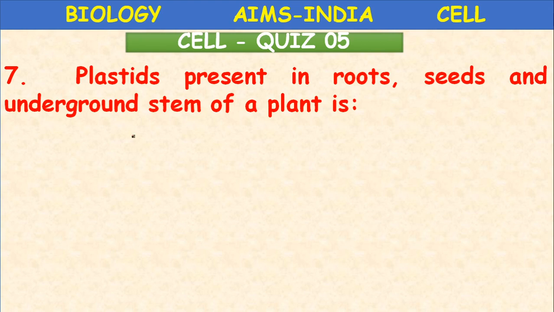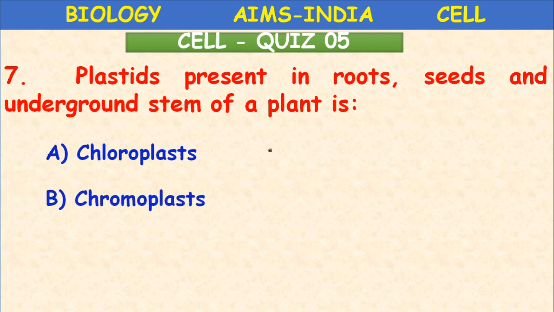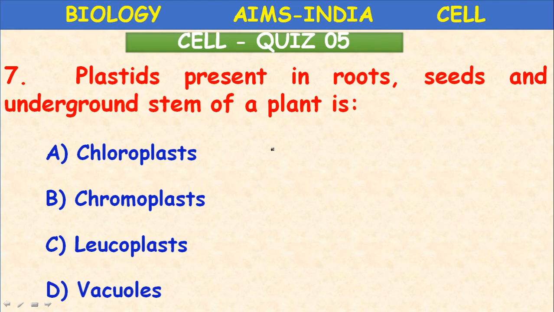Reading the question is very important, children. Adopt reading the question with concentration. The plastids present in roots, seeds, and underground stems of a plant are chloroplasts, chromoplasts, leucoplasts, or vacuoles. Underground stem means something like potato. So what are the plastids?